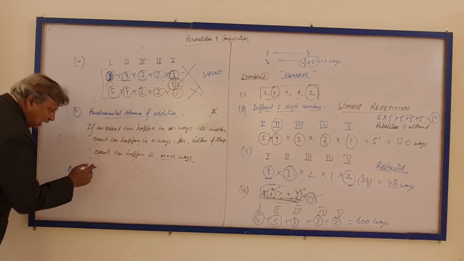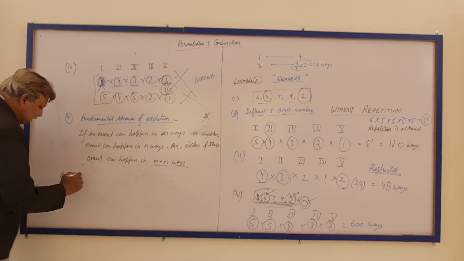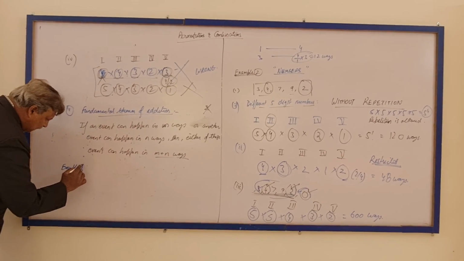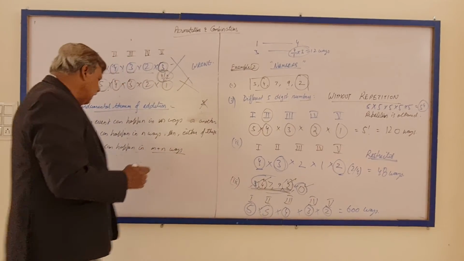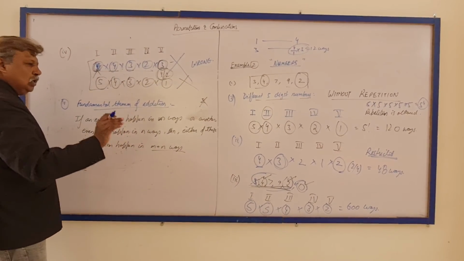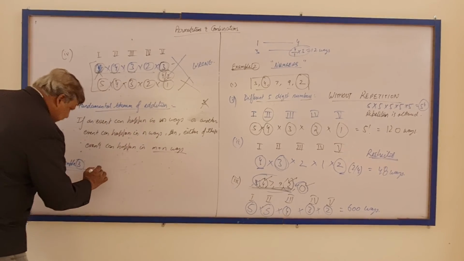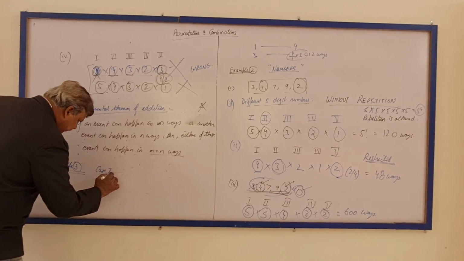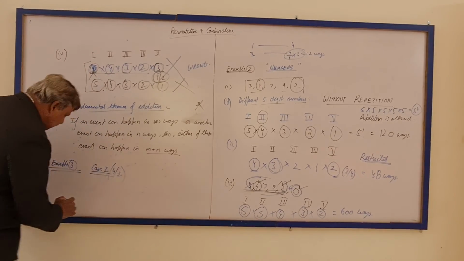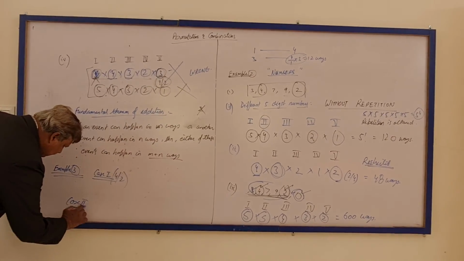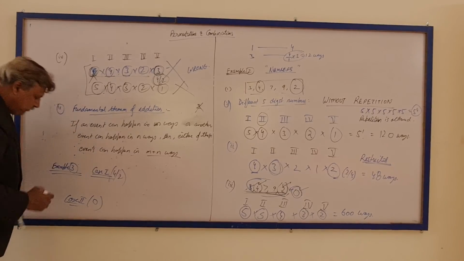Having a background of the fundamental theorem of addition as well, now we can consider this question. We'll consider two cases. Case 1: either 4 or 2 is at the last position. Case 2: 0 is at the last position.